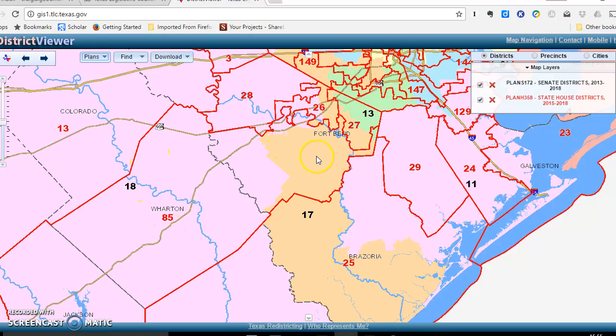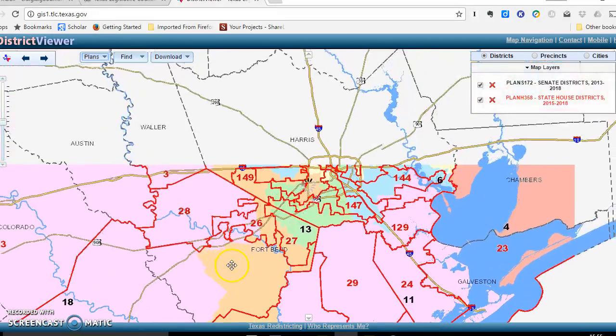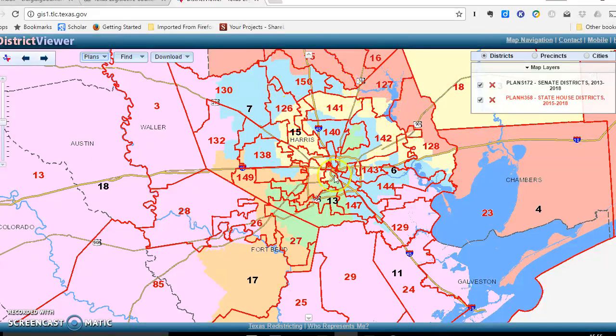So Fort Bend County is actually divided into different districts. Part of Fort Bend County is in the 18th State Senate District, part of it is in the 17th State Senate District, part of it's in the 13th State Senate District. So the counties get divided up. And so, for example, again, you see here the overlap in Harris County. Harris County with all of these House districts has a bunch of different Senate districts, the 7th, the 15th, the 13th, the 6th.